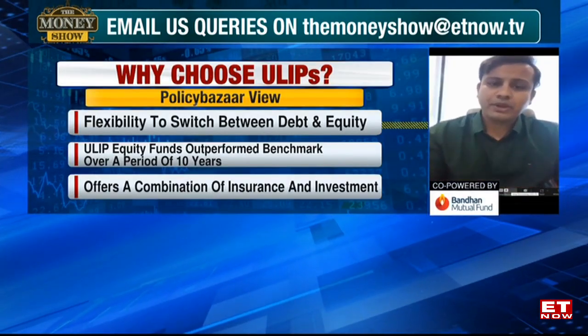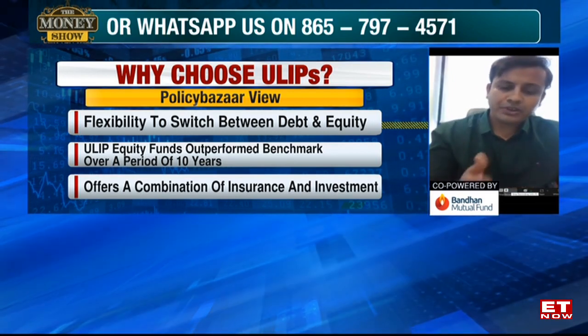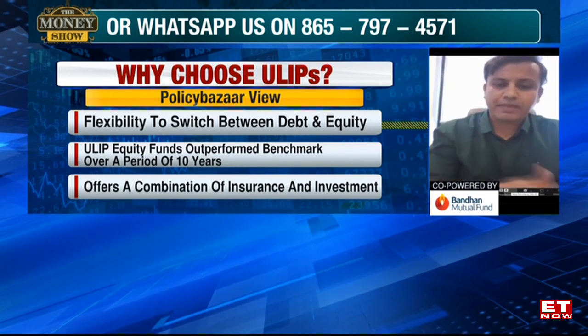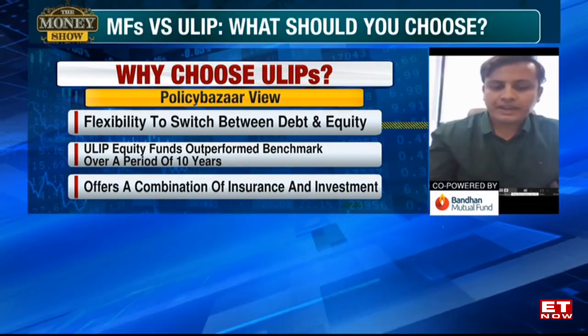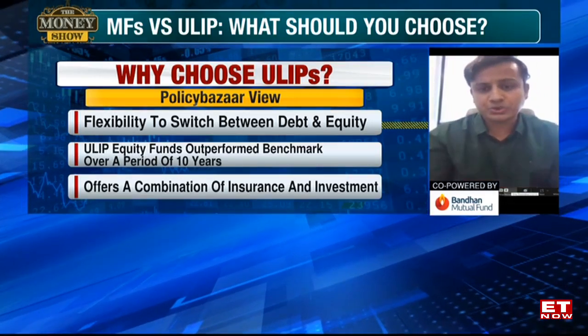See, ma'am, in a market link plan like a ULIP, for example, you invest 1 lakh rupees annually. Now you have a choice to make whether you want to invest it in an equity fund, a debt fund, or balanced funds, which are a mix of debt and equity. Now this is up to the customer. Whichever fund his risk appetite associates with more, he can choose that.